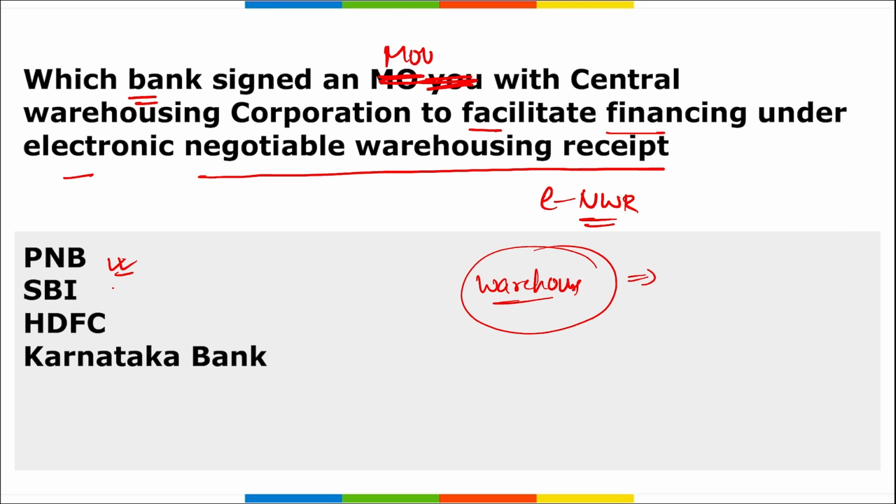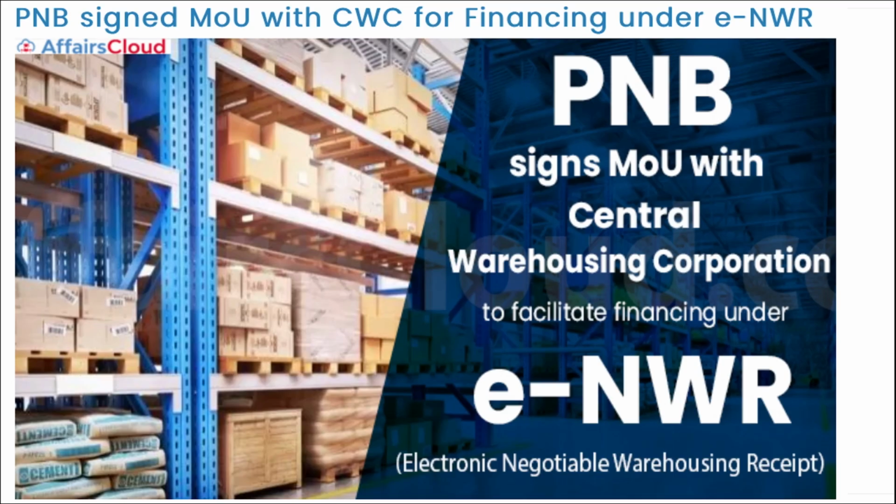Alright, coming back, remember it is your Punjab National Bank that has signed an MOU with Central Warehousing Corporation to facilitate the financing under electronic negotiable warehousing receipt. If we talk about Punjab National Bank, Atul Kumar Goyal is the current managing director and chief executive officer. In 1894 this bank was established. Headquarters is in New Delhi.